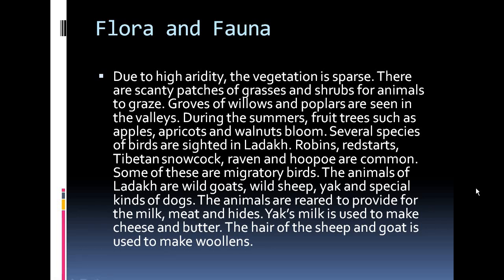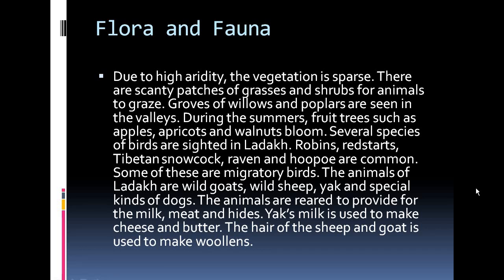So basically, the things that can bloom there are the fruit trees, which are apples, apricots and walnuts. So in the flora you can find only these things, and in the fauna, basically the animals, there are different species of birds that are sighted in Ladakh.